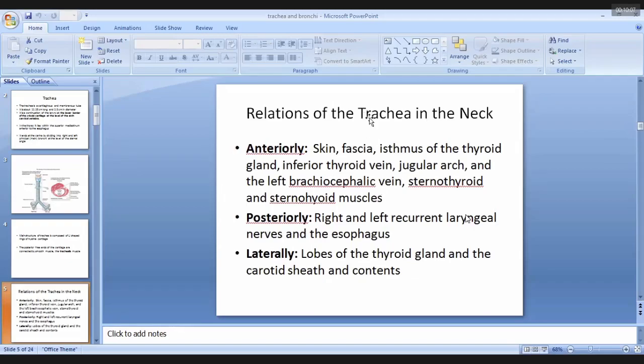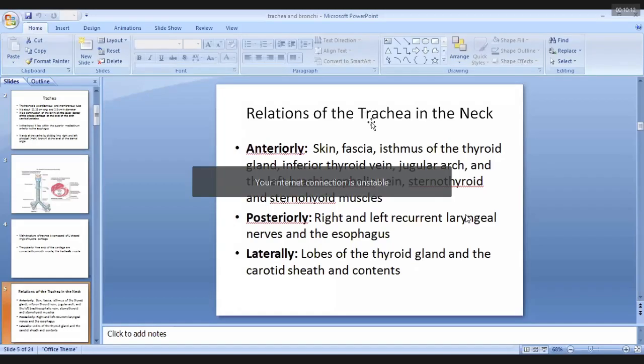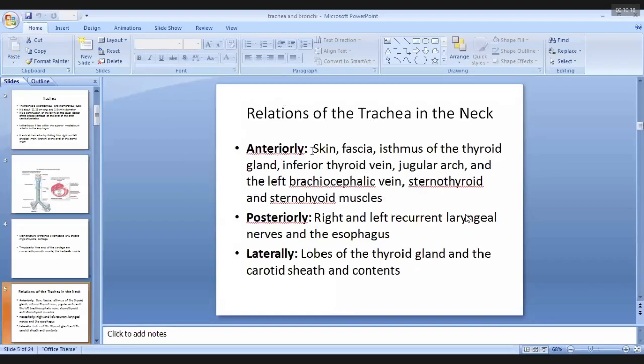Relations of the trachea in the region of the neck. They are divided into anterior relations, posterior relations, and lateral relations. The structures that lie anterior to the trachea: the most superficial structure is the skin. After reflecting the skin, there is the fascia. Then there is an isthmus of the thyroid gland.